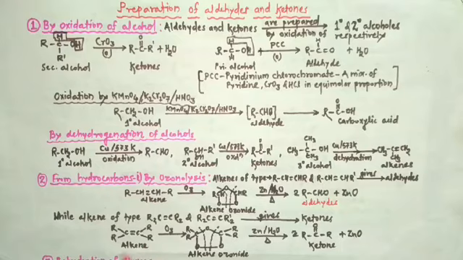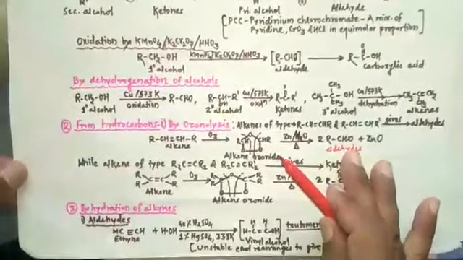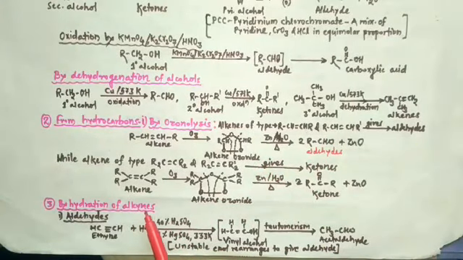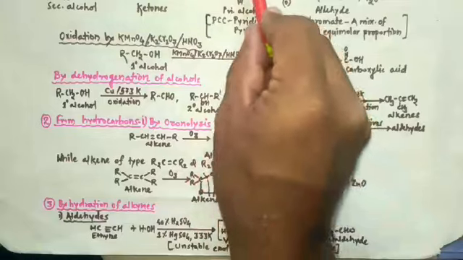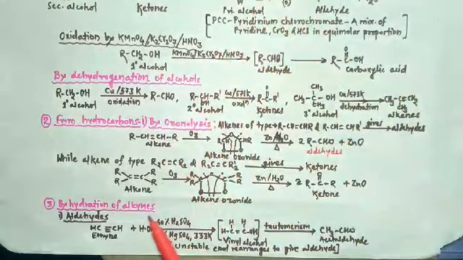Then the next method is by hydration of alkynes. By using hydration of alkyne, we are going to prepare aldehydes and ketones. Among alkynes, the first member is acetylene or ethine.